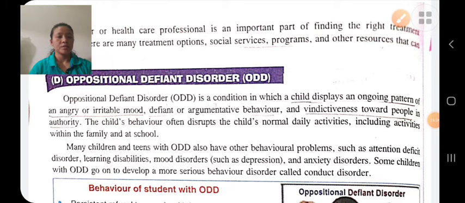Oppositional defiant disorder. Oppositional defiant disorder is a condition mainly seen in children. It is a condition in which the child displays an ongoing pattern of angry, irritable, argumentative behavior, violent towards others, and disturbs their normal daily activity, etc. The children with this disorder always tend to disturb those around them. It is a group of behavior disorders.